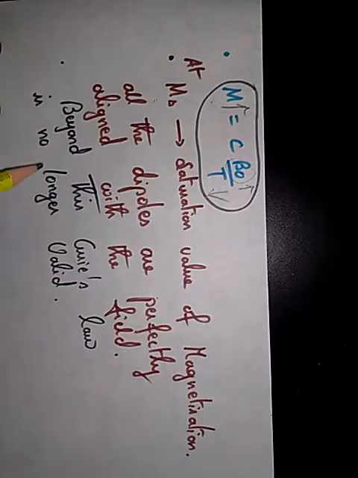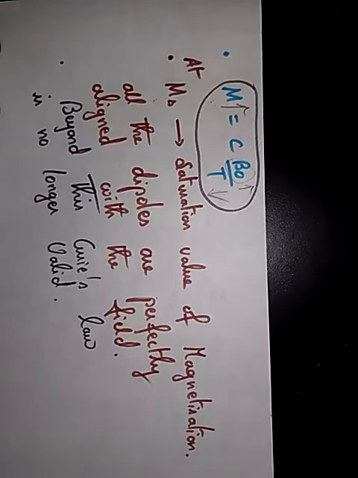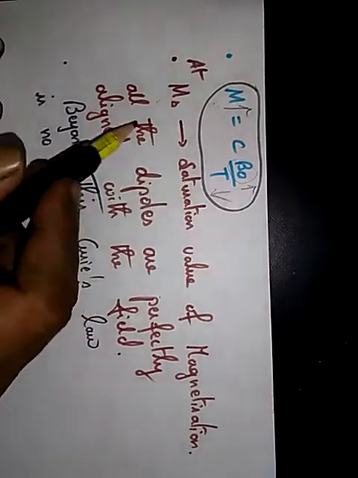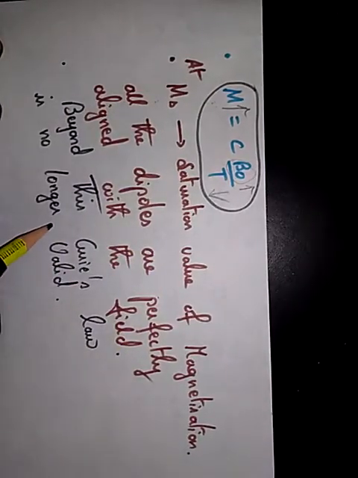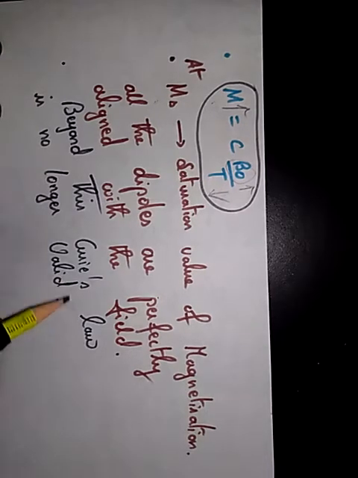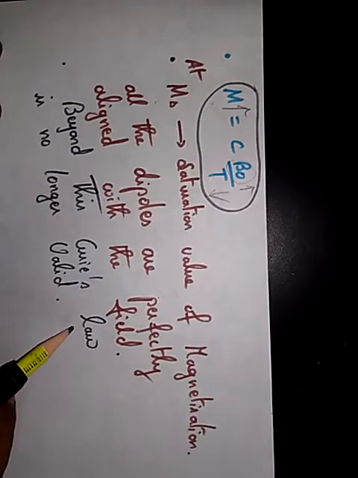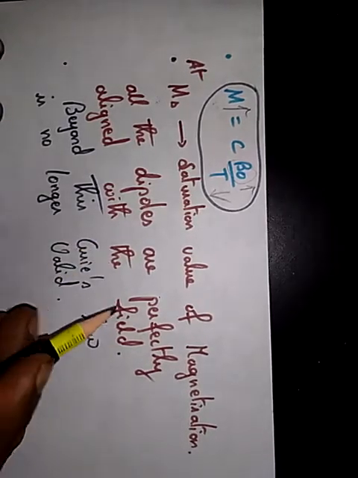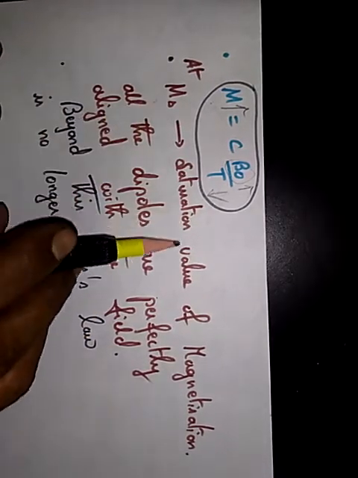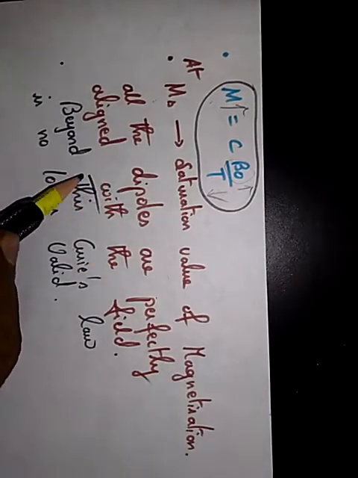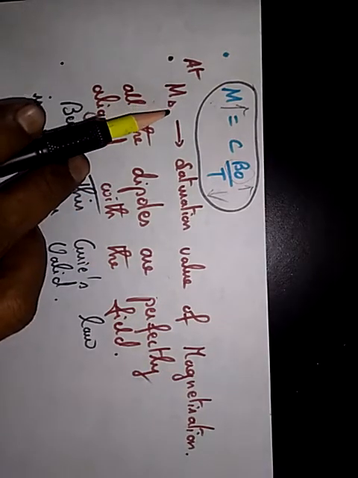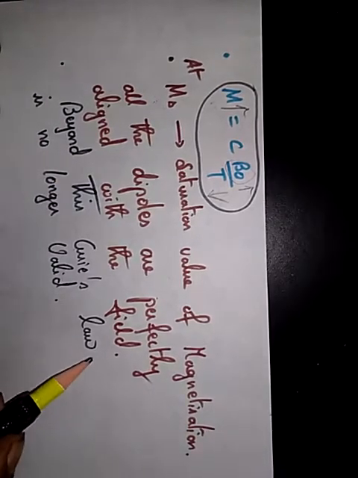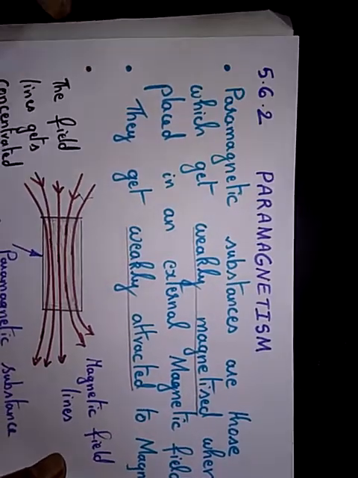Okay. So beyond this value, that is the saturation value of magnetization, Curie's law is no longer valid. So Curie's law is valid only below the saturation value of magnetization. Once it touches this value or goes above this, then Curie's law is no more valid. Okay. So that's all about this topic.